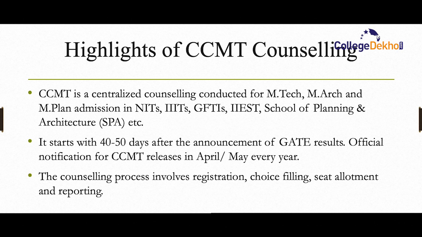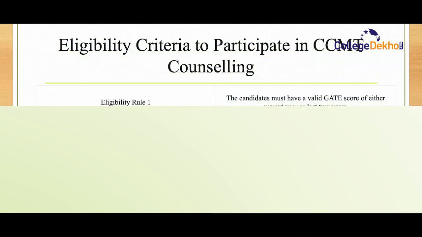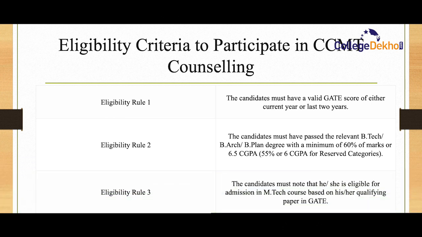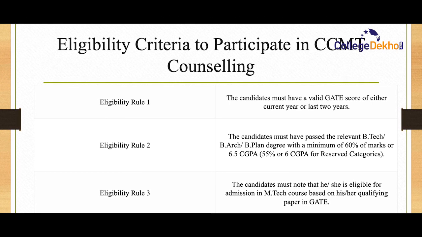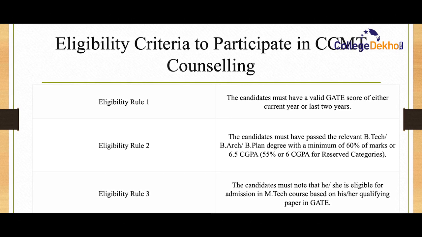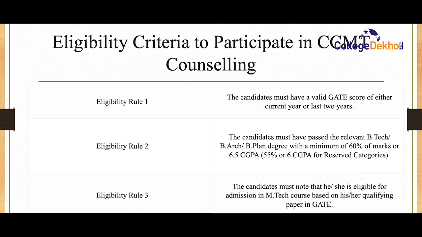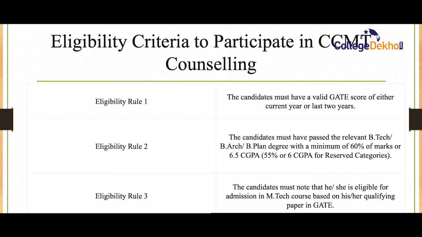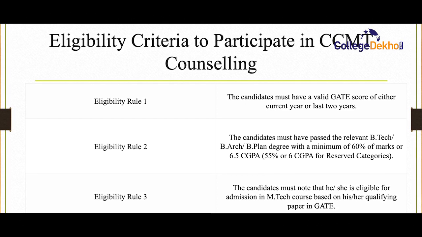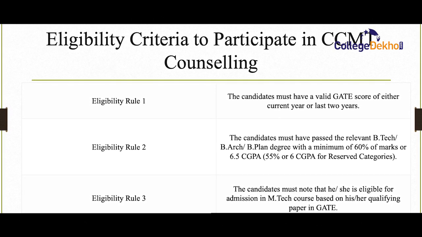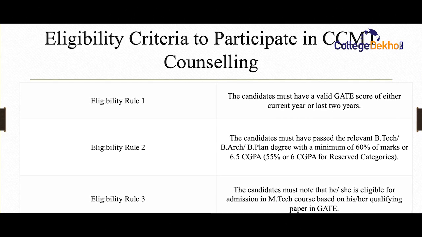Eligibility criteria to participate in CCMT counseling. Eligibility rule 1: the candidate must have a valid GATE score, either the current year GATE score or the last 2 years' GATE score. The candidates must have passed the relevant BTech, BArch or BPlan degree with a minimum of 60% of marks or 6.5 CGPA. For reserved categories it's 55% or 6 CGPA. Only if you have this particular criteria will you be eligible to participate or register for CCMT counseling.